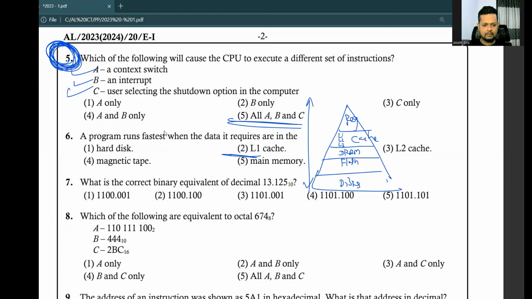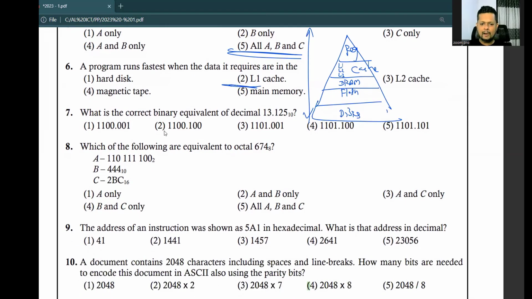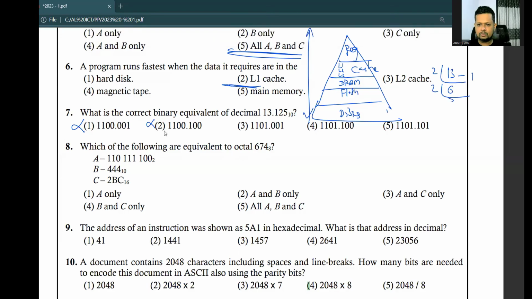Okay, number 7. What is the correct binary equivalent of decimal 13.125? So 13 is 1101. So 1 is incorrect, 2 is incorrect. We have 3, 4, 5. So it's just decimal to binary conversion. 13 divided by 2 is 6, 1 remaining. 6 divided by 2 is 3, no remainder. 3 divided by 2 is 1, 1 remaining. So 1101.